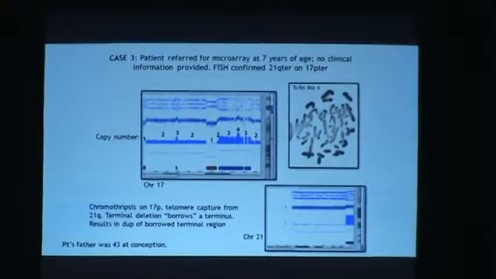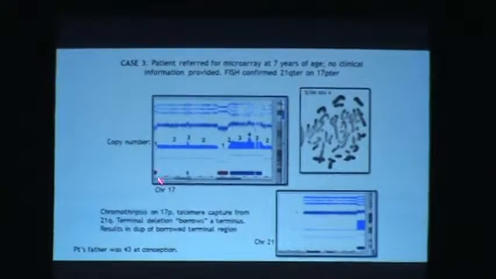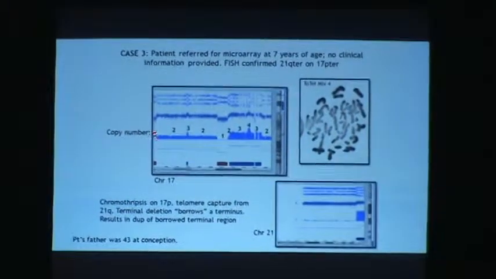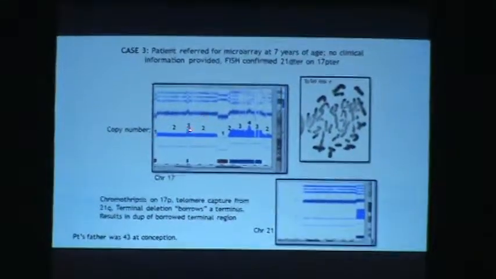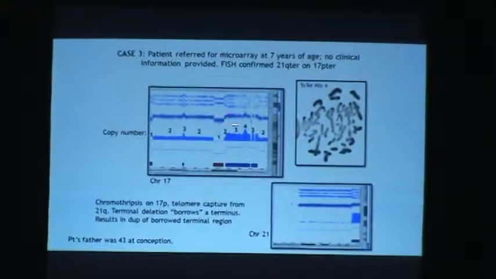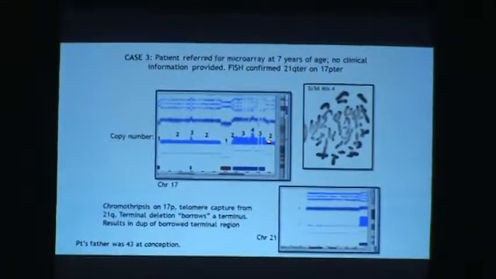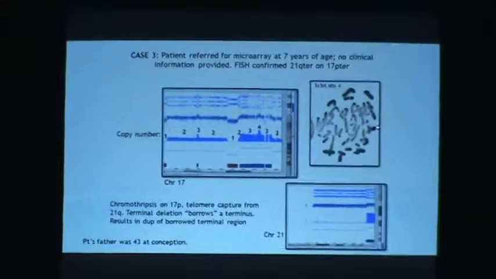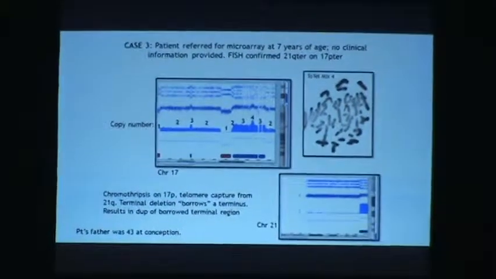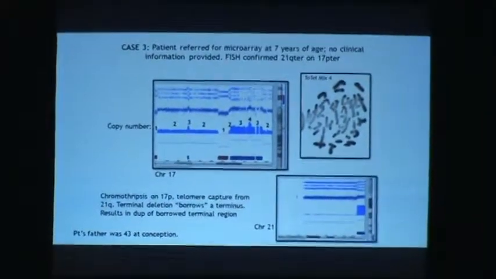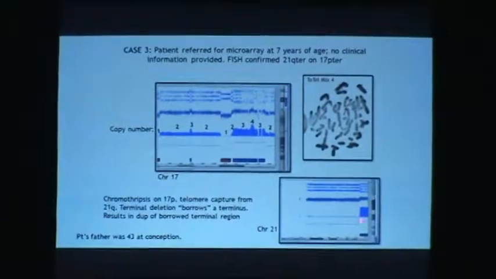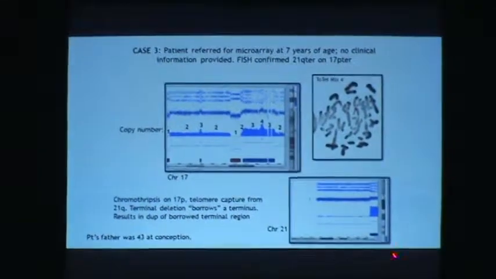Array showed a chromothripsis event on the P arm of 17, including a terminal deletion. You see several duplications and several different copy number changes. The FISH was done and confirmed that we also found a duplicated terminus of chromosome 21.